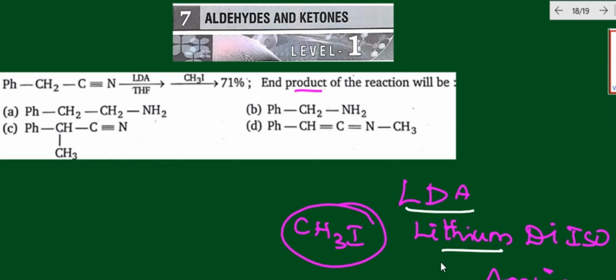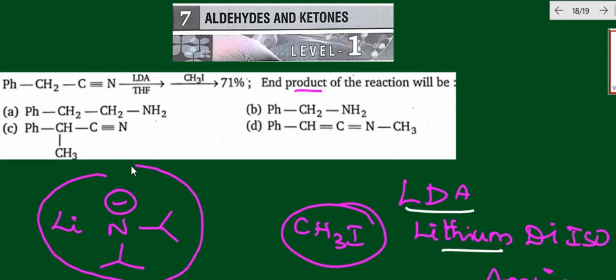Here, lithium diisopropylamide, you know what the structure is? This is the amine group, right? So this is the base I just mentioned. Sorry, this is a strong base, like an OH group. This is not much important, but you should know what it is.